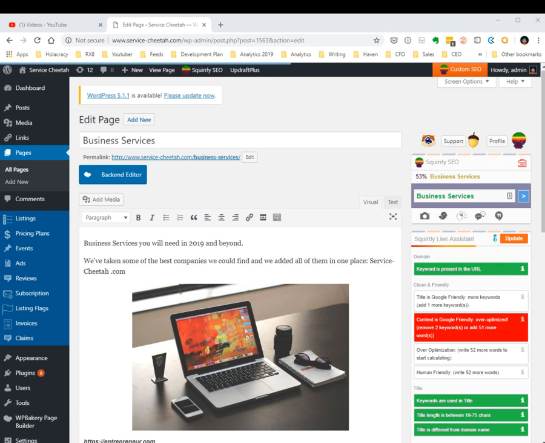So my idea right now is, of course, this is just an example, this is just to prove a point. This is like me taking the idea from a user perspective, right? So it's not that I don't know, it's just like if I were a user, this is what I could actually think about. So let's say that this is a new website that I'm trying out, and I'm going to write about business services.